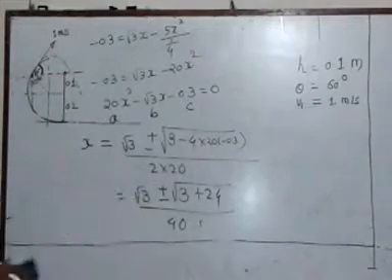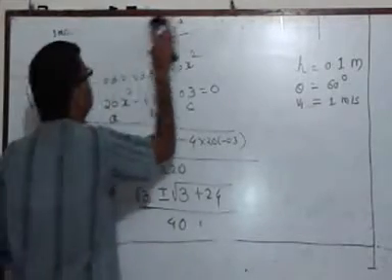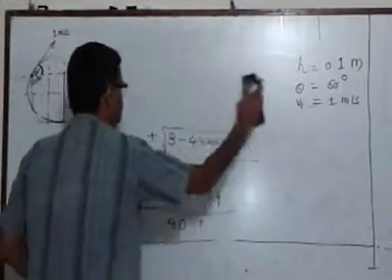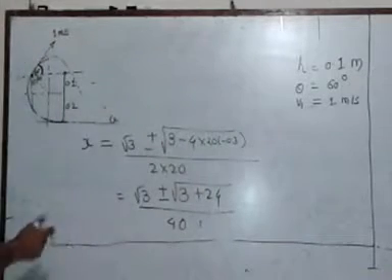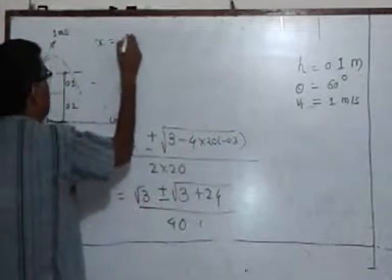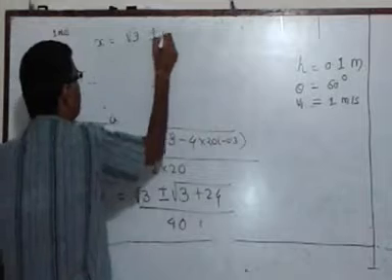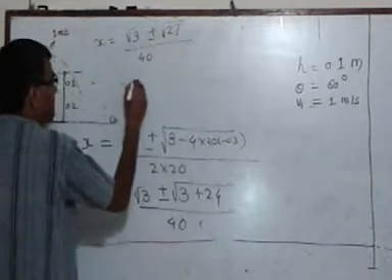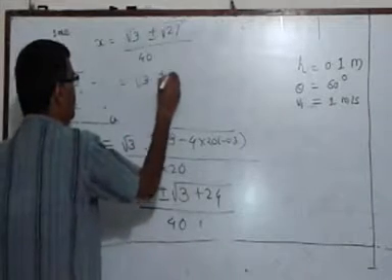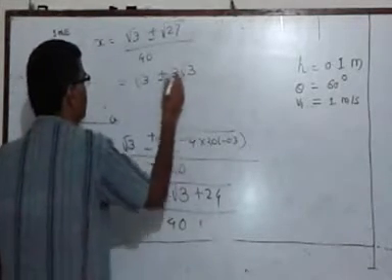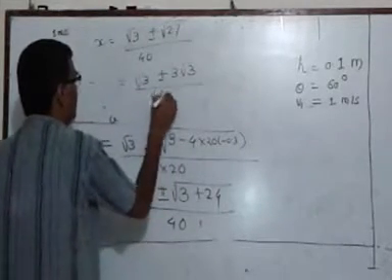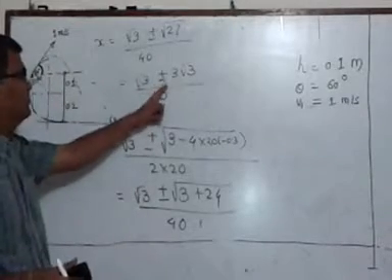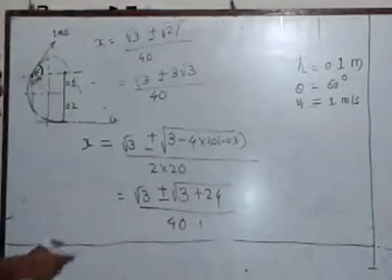Let me solve this further. And what I get is x is root 3 plus or minus root 27 upon 40. That is root 3 plus or minus 3 root 3 upon 40. Of course, it cannot be negative, so we can omit the minus sign here.